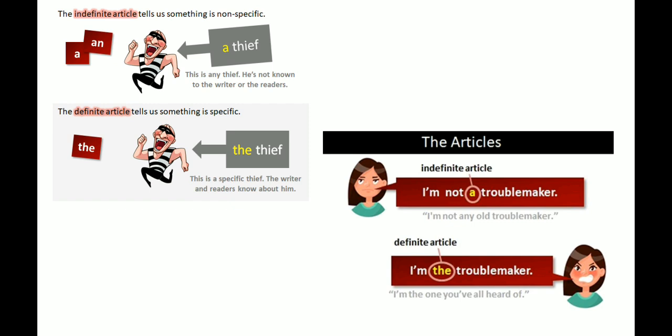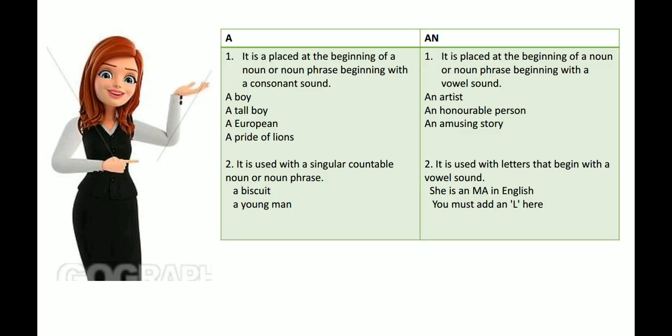Let's see the next example. I am not a troublemaker. I am the troublemaker. In the first sentence, a troublemaker means the person is not any old troublemaker. But in the second sentence, the troublemaker means the person or troublemaker that you have all heard about. Is that clear? I hope all of you are clear about it. Okay. Now, let's see where and how to use a and an.